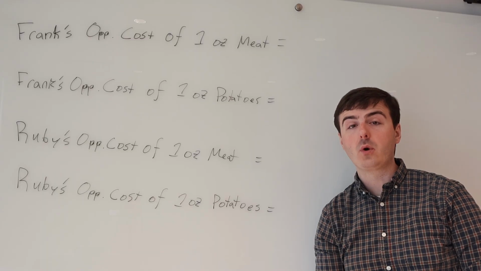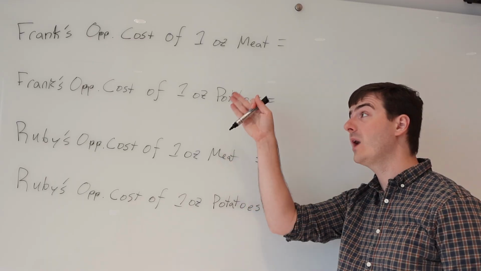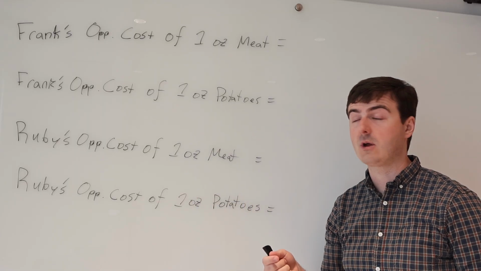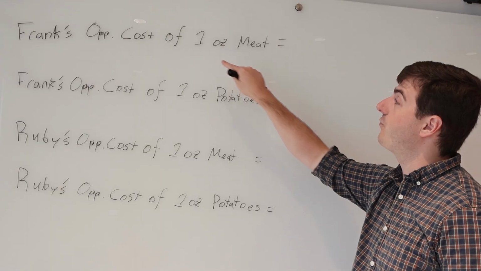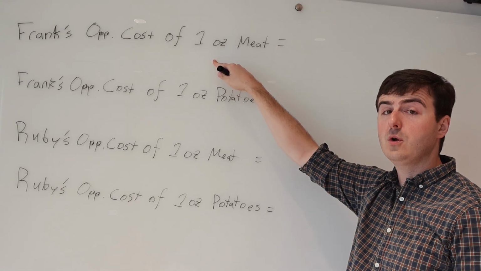It's actually really important if you're calculating these for a homework or a test, I really recommend you go ahead and write these out just like this so you don't get confused on what you're calculating, okay? So if we want to know Frank's opportunity cost of 1 ounce of meat, our calculation is going to be super duper simple.